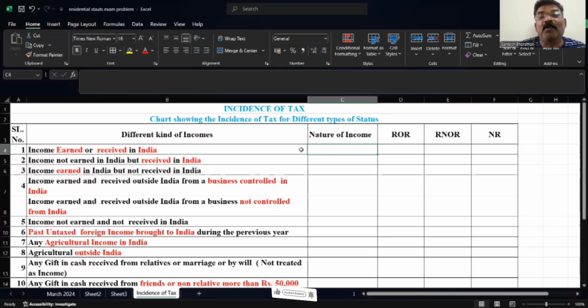This will be for 12 marks. Compulsory, one problem will be there. Okay, we'll study one by one. Income earned or received in India. First, we'll understand the nature of income.